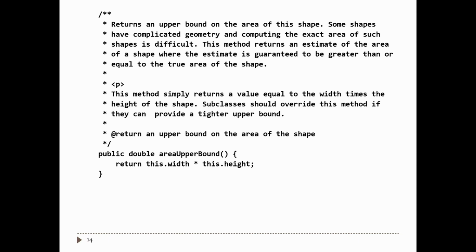So if you have, for example, a circle of radius r, area upper bound in this case would return, sorry, it would return 4r squared. So the method in the shape class just returns the width times the height of the shape. Furthermore, it says some other stuff. It says if the subclass knows how to compute its area more accurately, then it should do so.